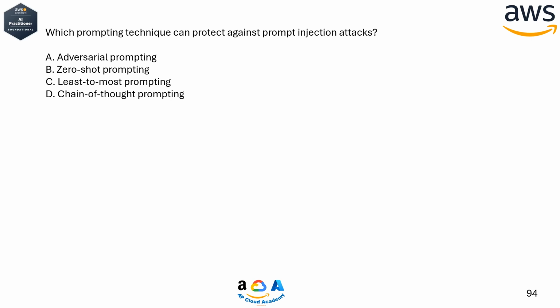Which prompting technique can protect against prompt injection attacks? A. Adversarial prompting. B. Zero-shot prompting. C. Least to most prompting. D. Chain of thought prompting. Correct answer, A. Adversarial prompting.